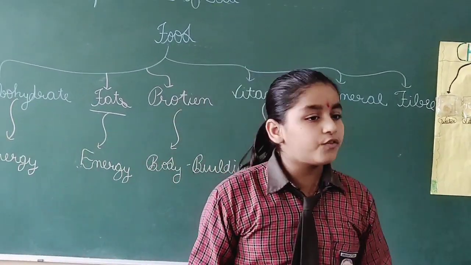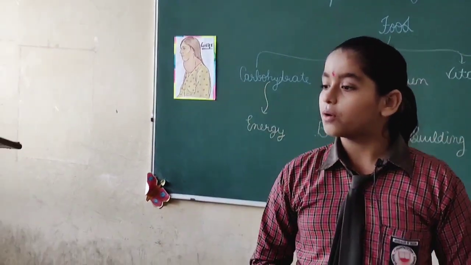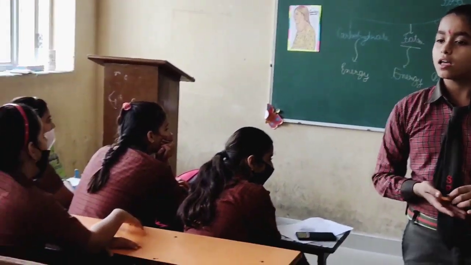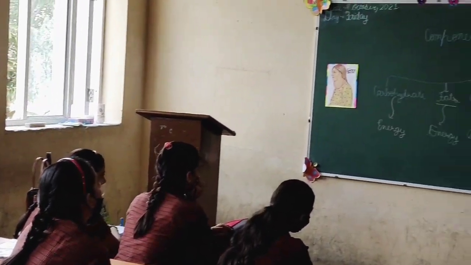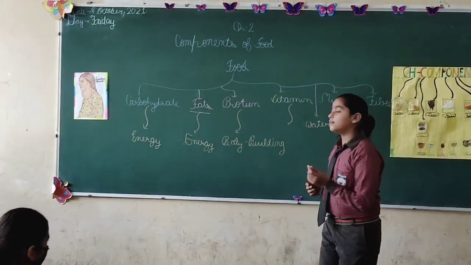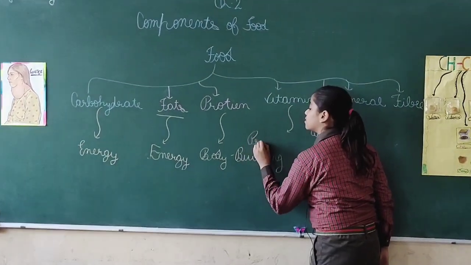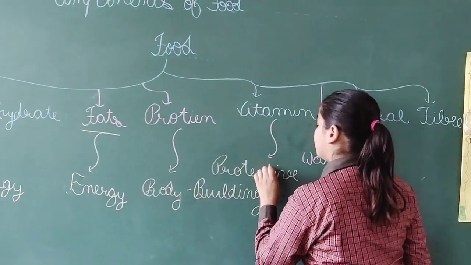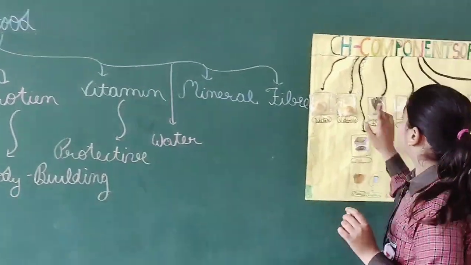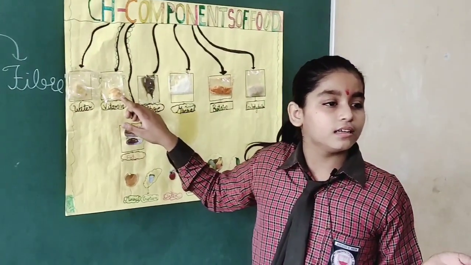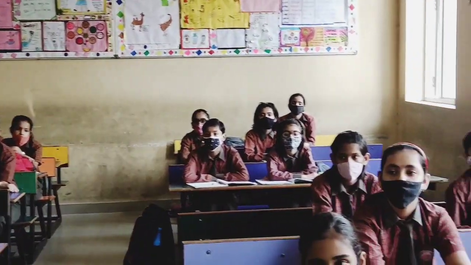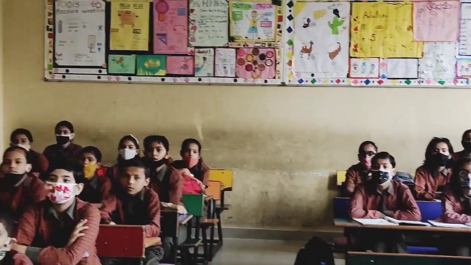Now I will tell you about vitamins. Vitamins are the protective food as they protect our body from disease. What are vitamins? Protective food. You can see here, what is this? Apple. And in apple what is present? Vitamins. So apple is an example of vitamins.